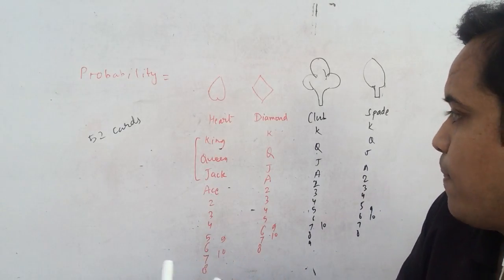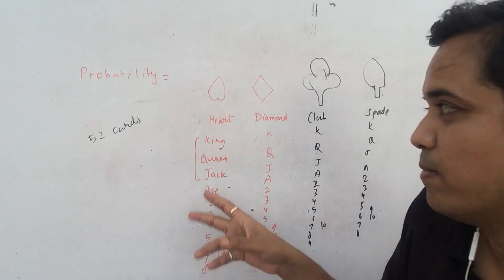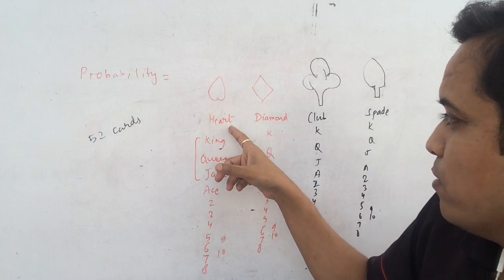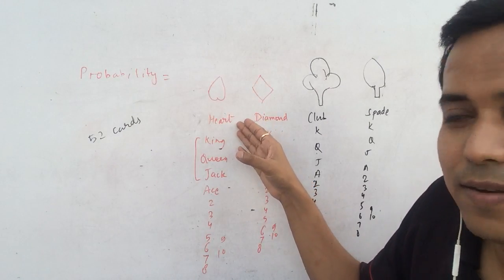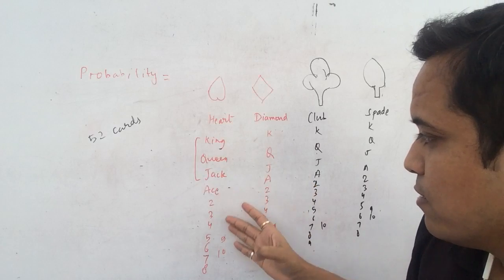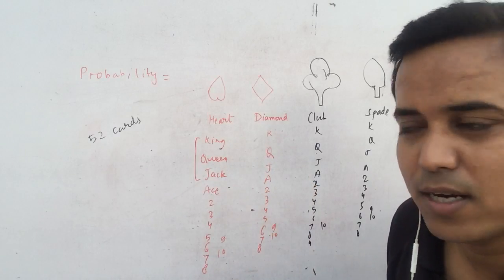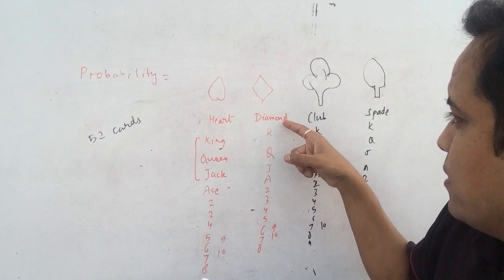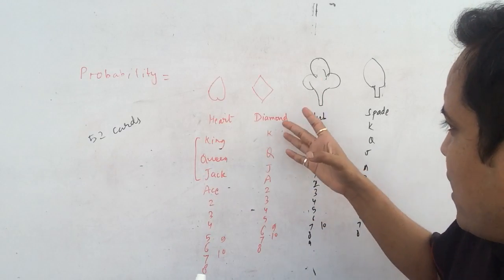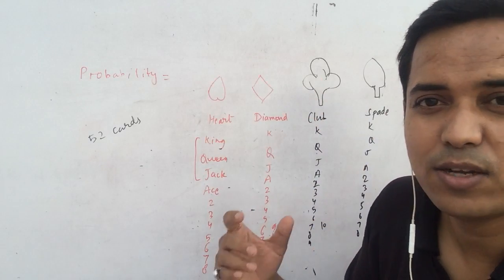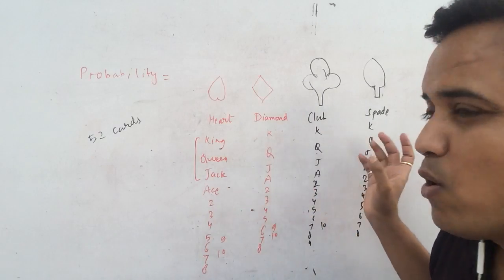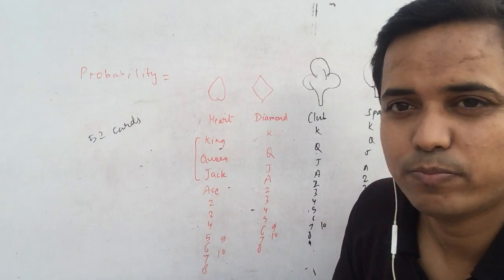So we have 13 cards of each. Heart contains 3 face cards and 10 non-face cards. Diamond, club and spade similarly contain 13 cards each. So when you calculate all the cards, it would be 52.